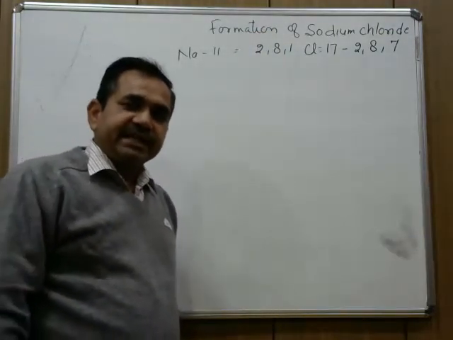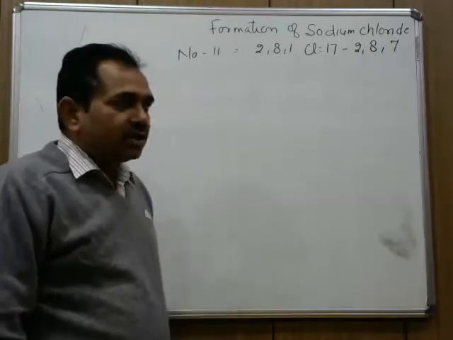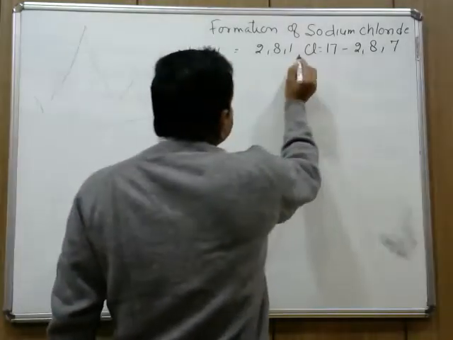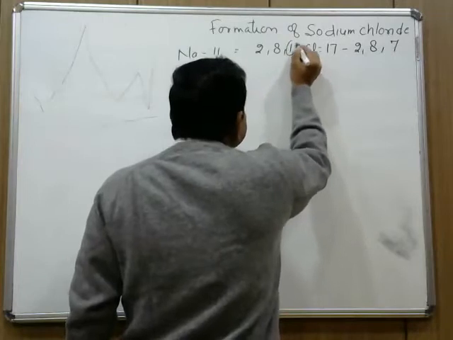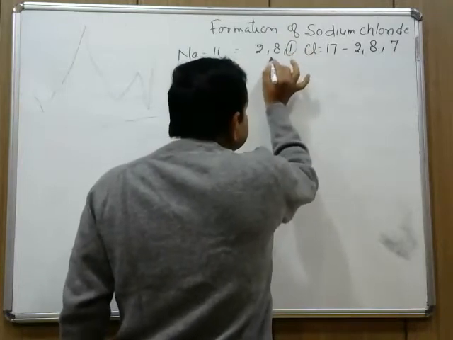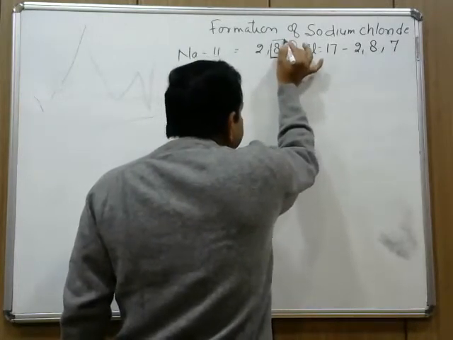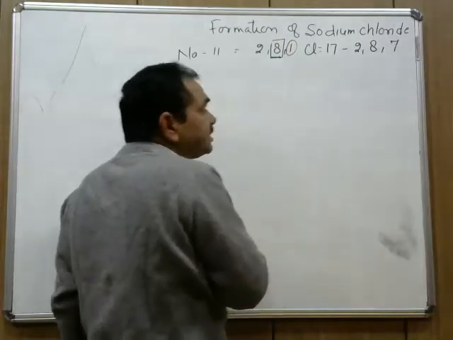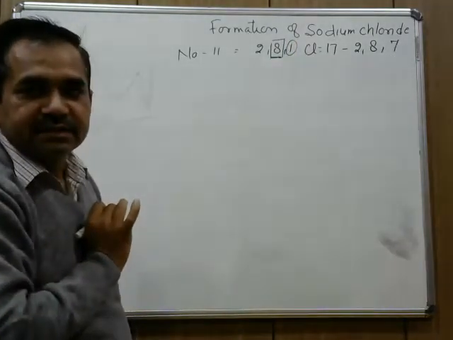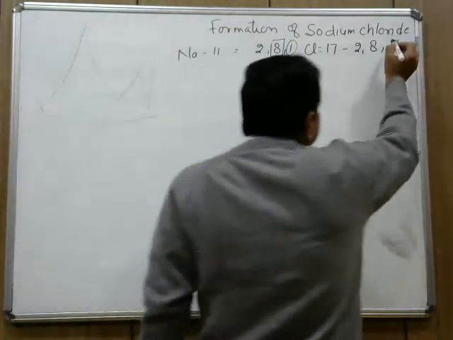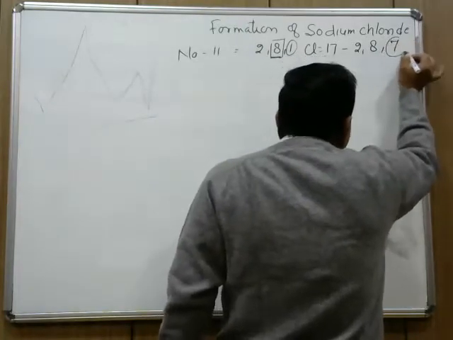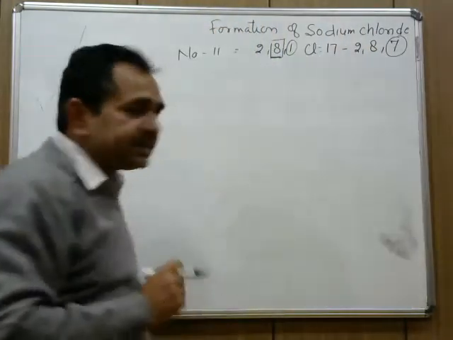So first we identify the valence shell or outermost shell. Sodium has one electron, and the shell before the valence shell is completely filled, and the outermost shell of chlorine has 7 electrons.